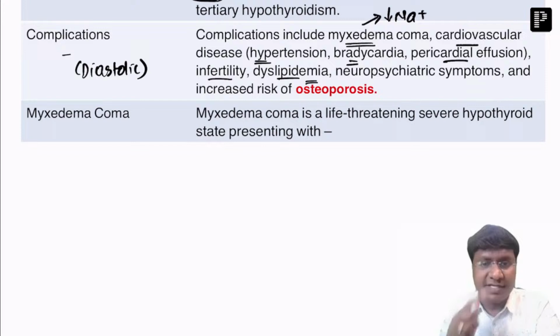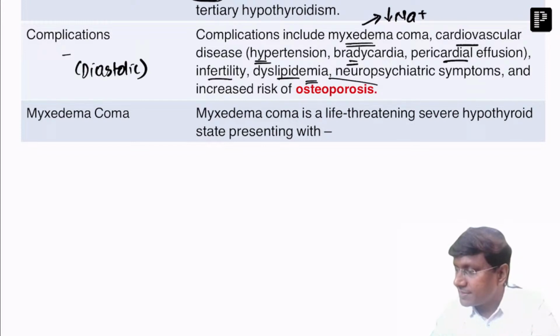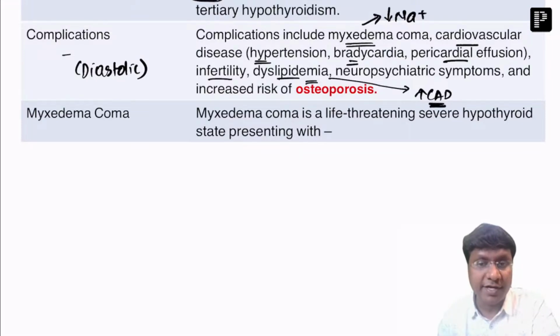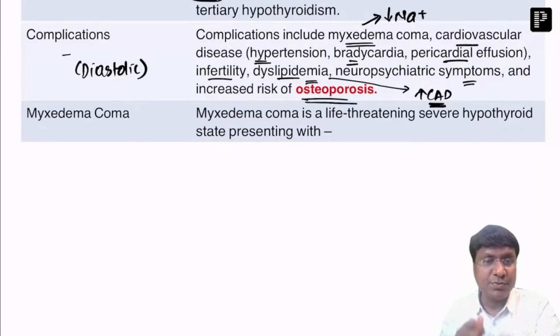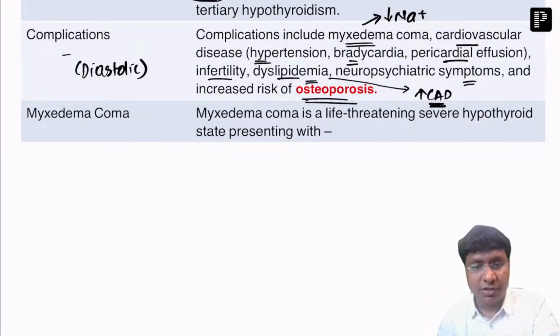And because of this dyslipidemia, these patients are at increased risk of coronary artery disease. And neuropsychiatric manifestations will be there in the form of depression. And very important, any patient with a thyroid-related disorder, either hypothyroidism or hyperthyroidism, will have osteoporosis.